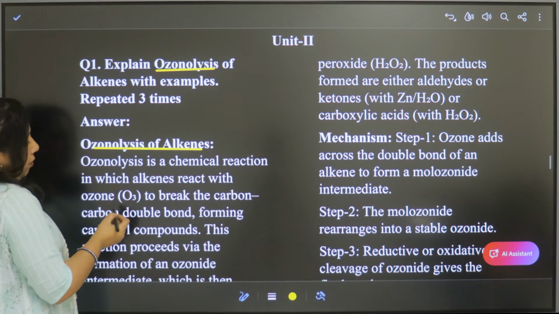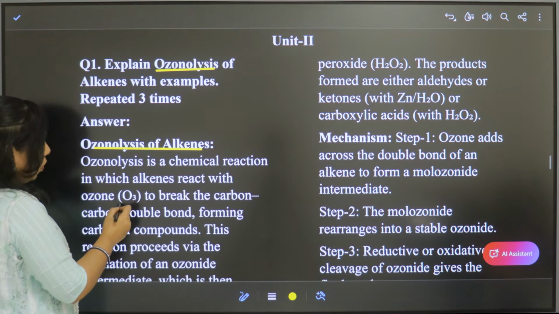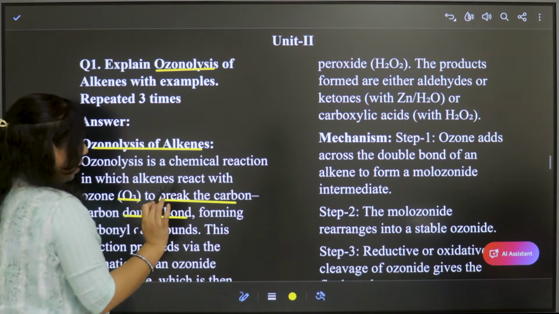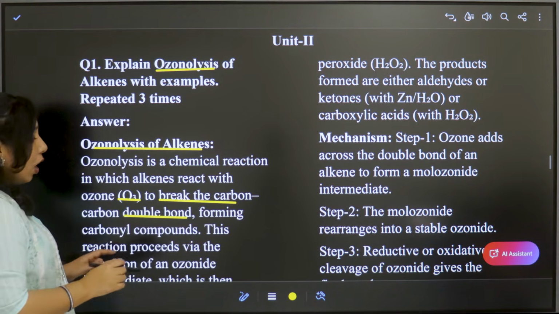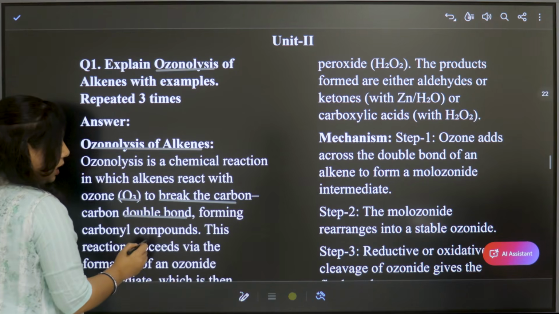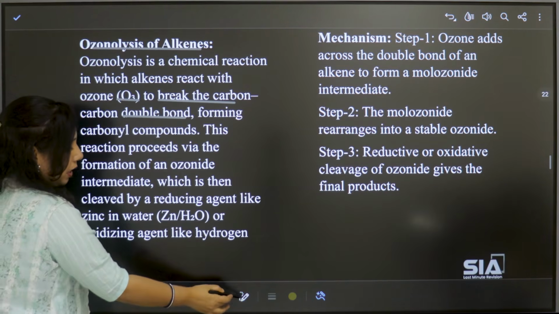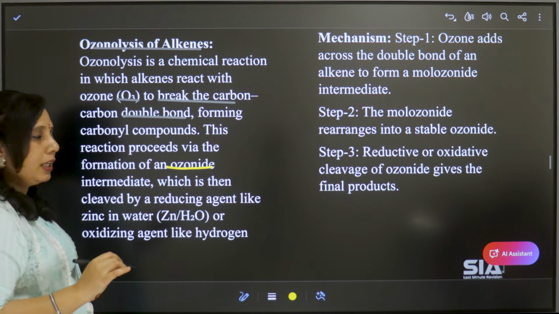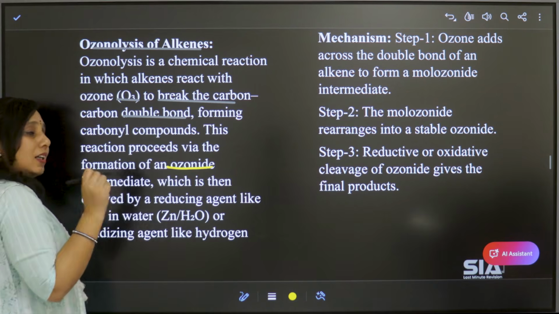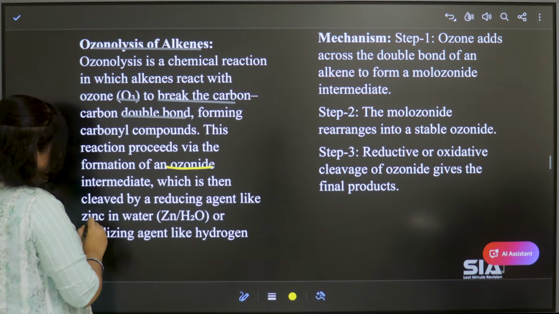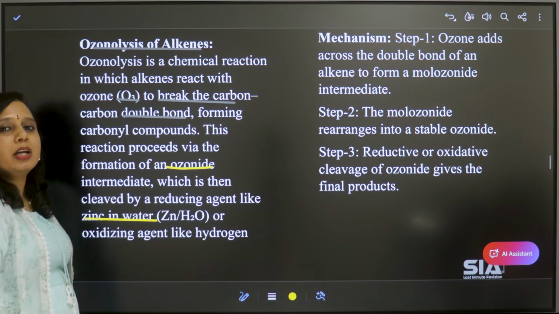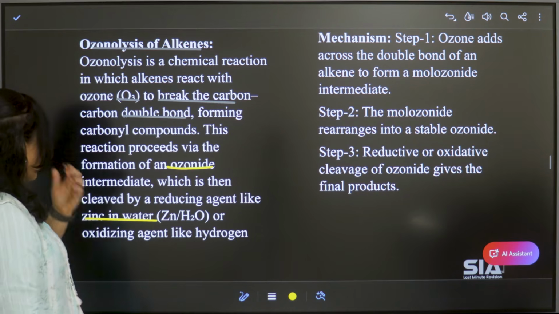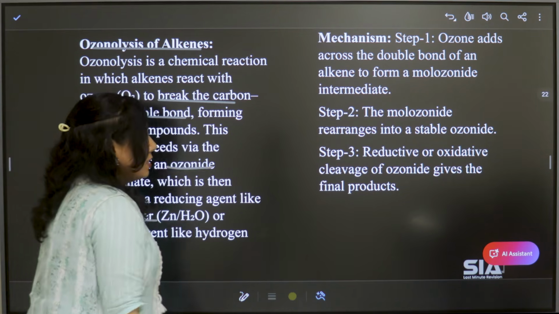So here ozone will break the carbon-carbon double bond. So the double bond is broken here. Which compound is formed here is, the first intermediate formed here is ozonide. Ozonide is the intermediate that is formed, and it occurs in the presence of zinc in water as a reducing agent. Now let us see what happens in the reaction.